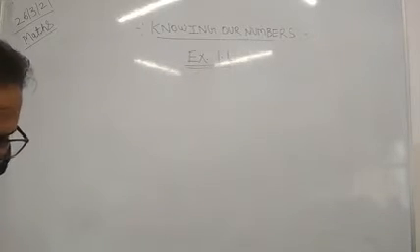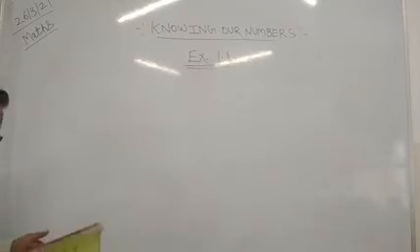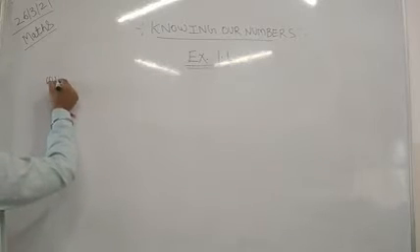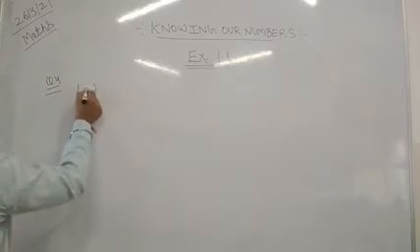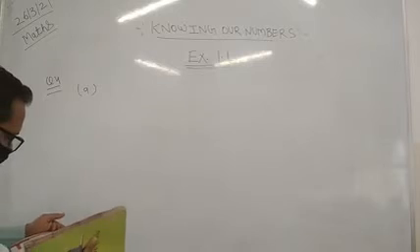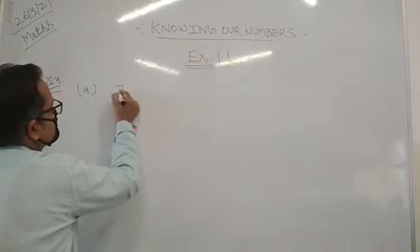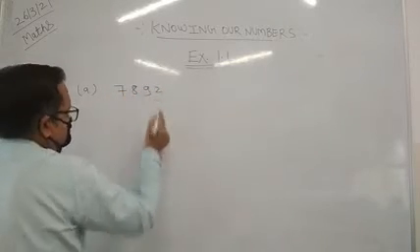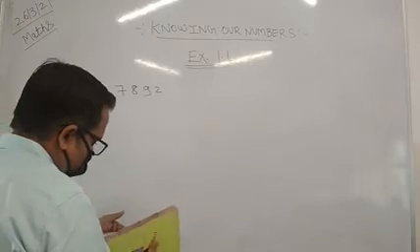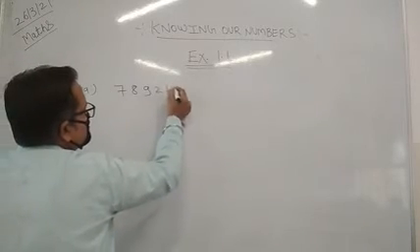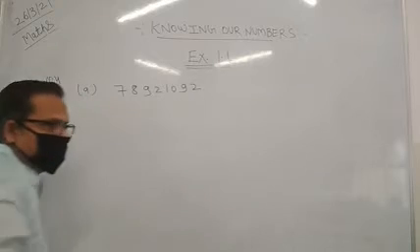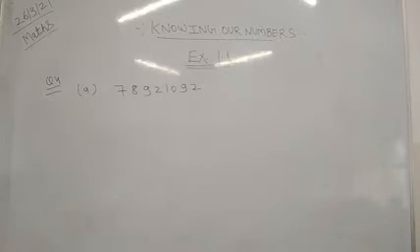Okay, you can see question number 4, the first part. We have been given 7892,1092. Now in the international system, from the right hand side we will put a comma after every 3 digits, in a combination of commas and digits.